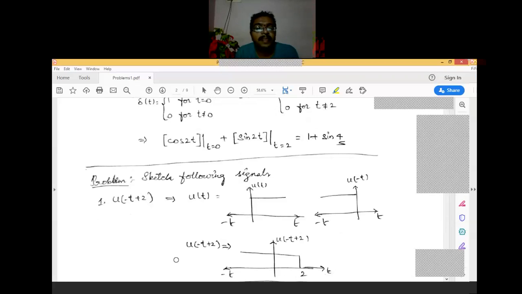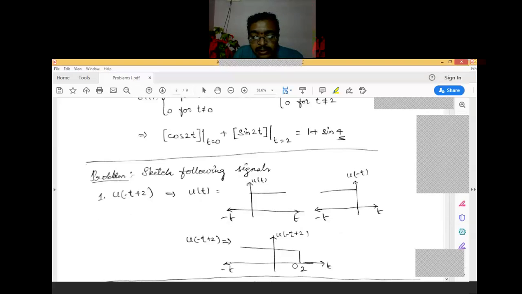So this is how the graph will look. On the negative side the graph is being shifted. With t equal to 0, it is u of 2. With t equal to 1, it is u of 1. With t equal to 2, it is 0. With t equal to 3, u of minus 1, u of minus 2, u of minus 3, like this. Means the graph is right shifted, not left shifted. When we substitute t, the minimum value will be 2 only.